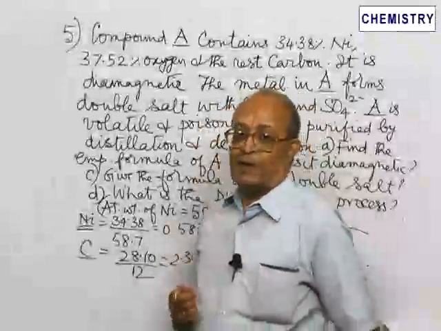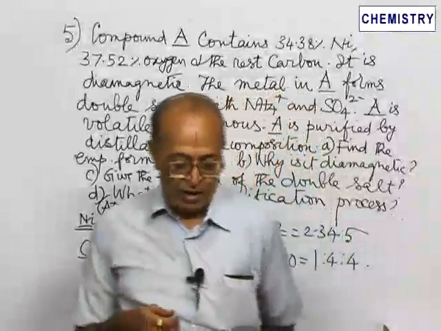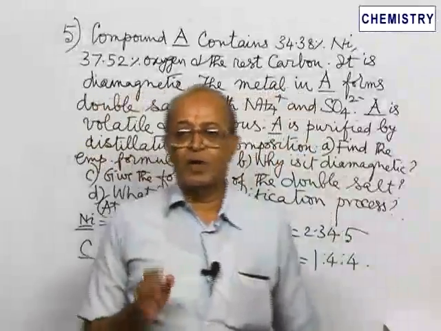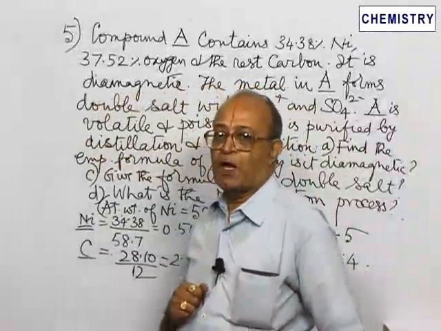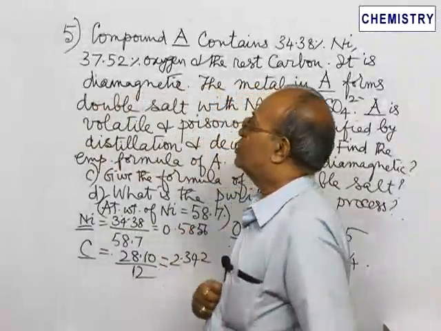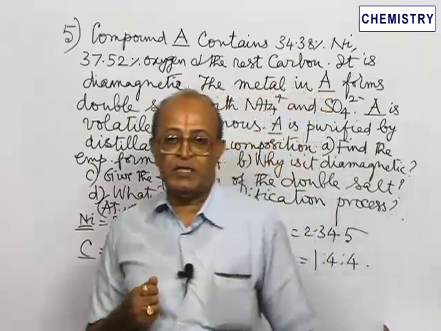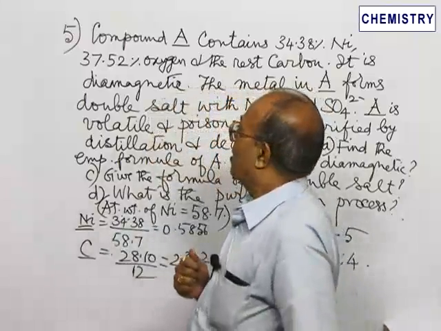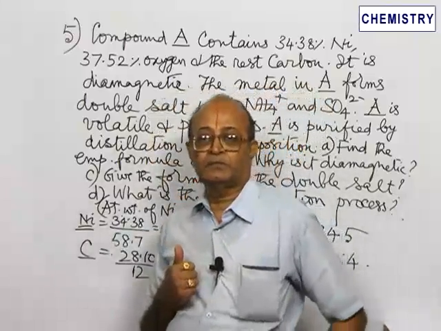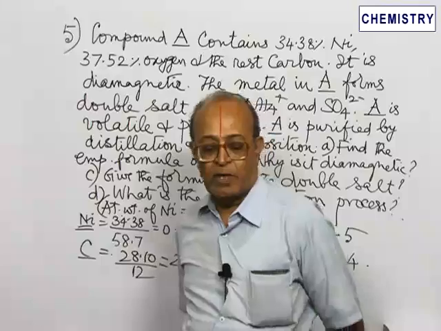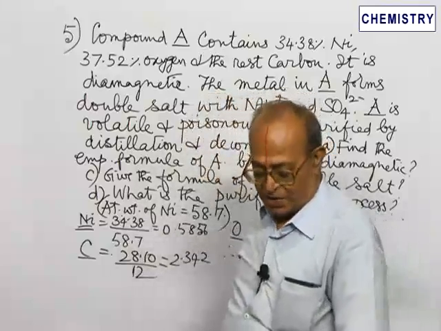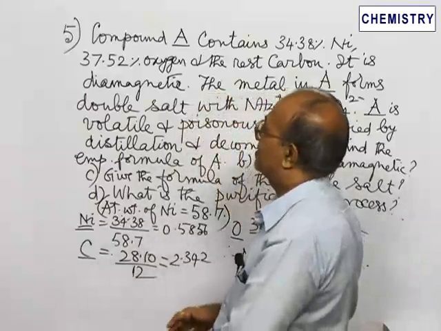Next, a comprehension type, paragraph type problem is asked. He considers a compound A. In this compound, according to the statement, nickel, carbon and oxygen are present.